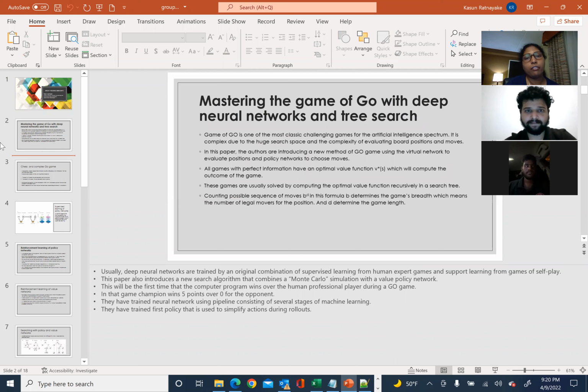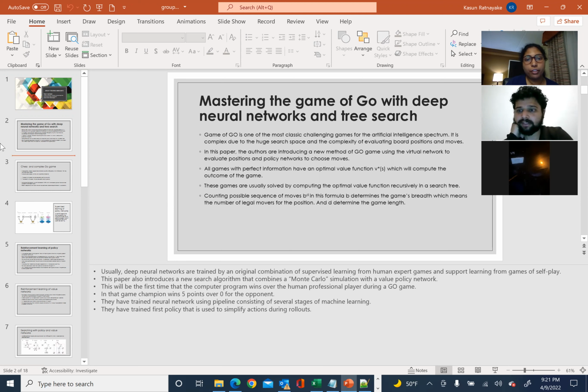Mastering the game of Go with deep neural networks and tree search will be our topic for today. The game of Go is one of the most classic challenging games in the artificial intelligence spectrum. It is complex because it has a huge search space that we need to evaluate when we are working with the algorithm. In this paper, the authors introduce a new method for the Go game, using a value network to evaluate the position and a policy network to choose the move.